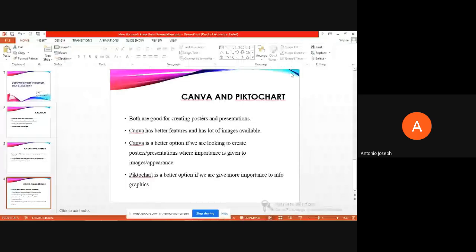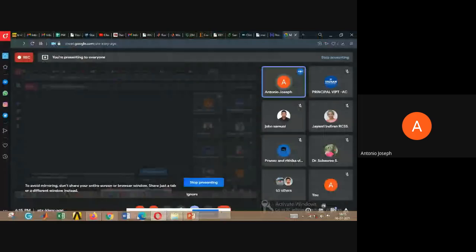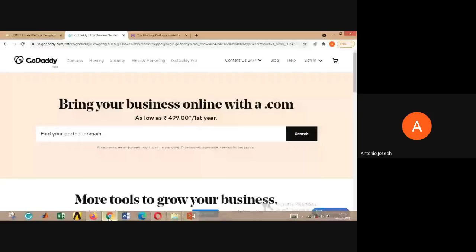First of all, all those who wish to do the hands-on can continue with me, and if at any point of time you are not following, please unmute and tell me to stop, so that I will slow down my pace and we can wait until you have completed, then we can move forward. Okay. First of all, we will begin with GoDaddy.